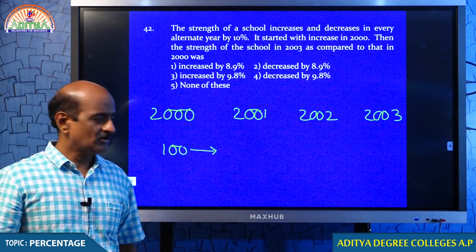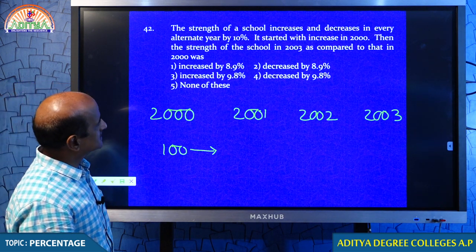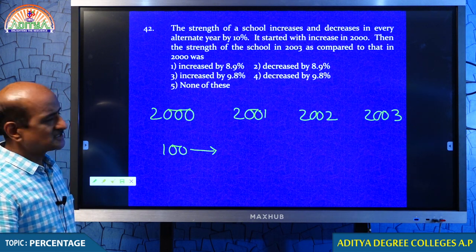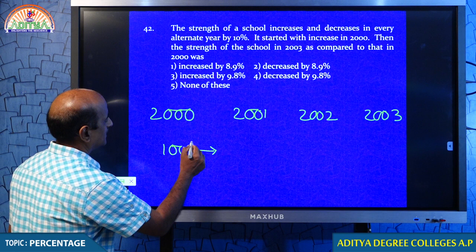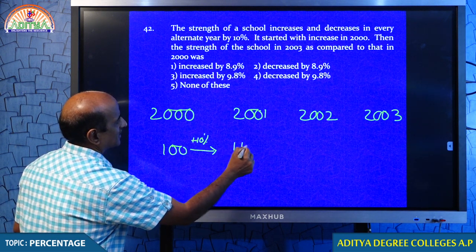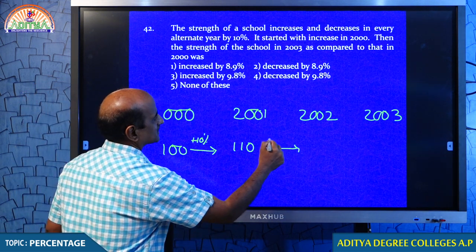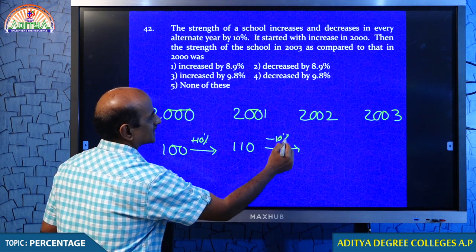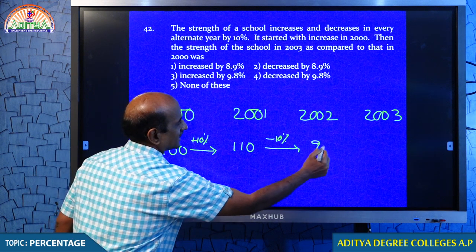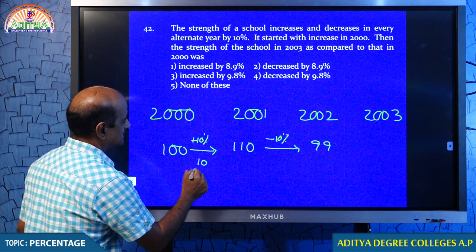Starting from increase, you have to tell me what happens in 2003. The value increases and decreases in every alternate year by 10%. It started with an increase in 2000. If 2000 is 100, you have to add 10%. 100 plus 10% is 110. Then what happened? It decreases by 10%. So what is the decrease of 10%? 11. 110 minus 11 means 99. You understand? 10% of 100 is 10.